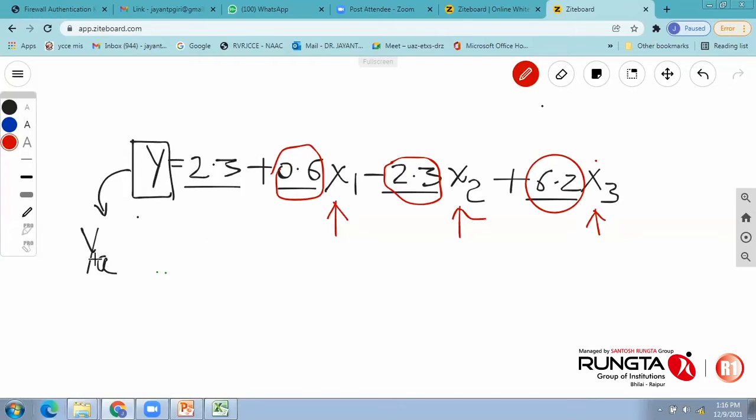Suppose your actual y is 20, for example. Then I will put in those values of x1, x2 and x3, and this equation will give me a computed value, which is called y computed from the mathematical model. Say it is around 21.2.